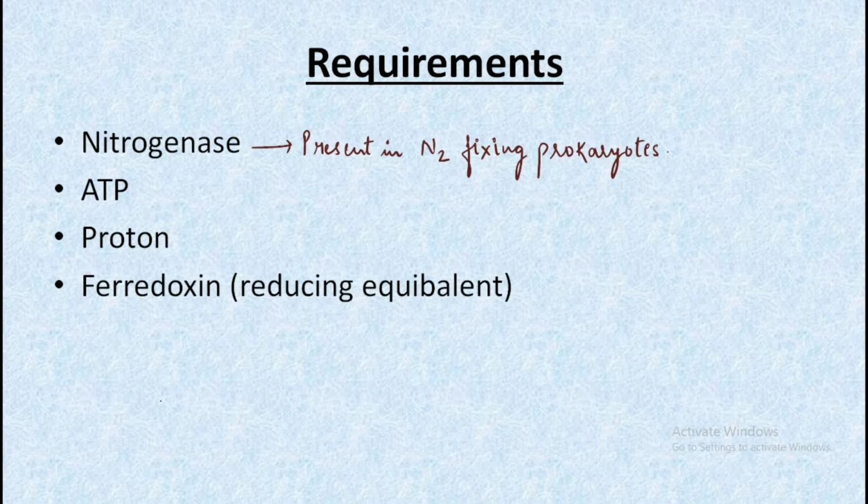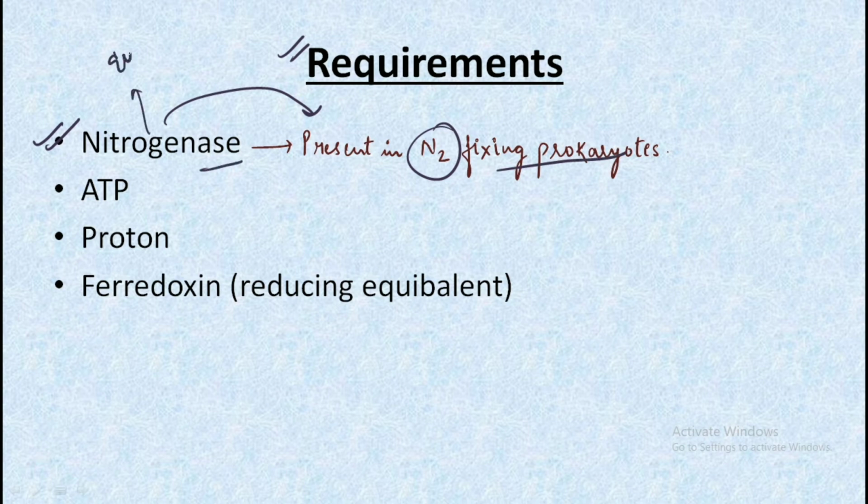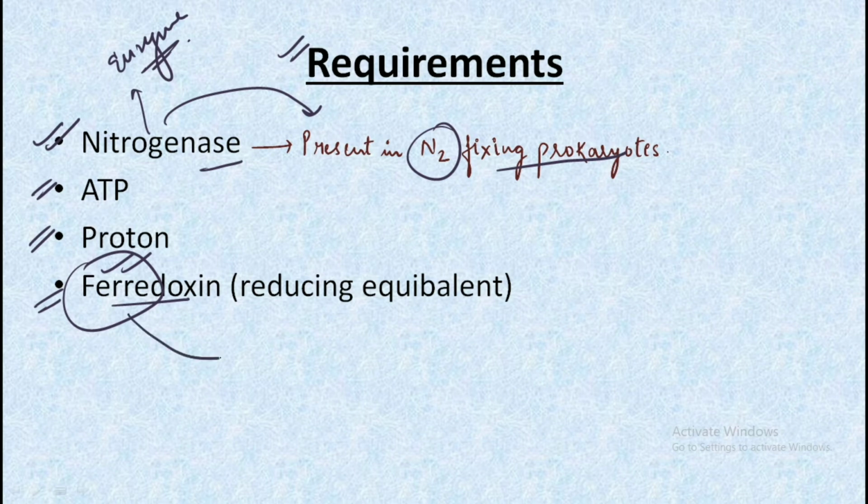Let's move forward and understand the requirements for this nitrogen fixation. For nitrogen fixation, we require 4 main important things, that is nitrogenase, which is present in the nitrogen fixing prokaryotes. Nitrogenase is a type of enzyme which is used by the bacteria for the conversion. Then we require ATP, that is the energy. We also require protons and ferredoxin. Ferredoxin is a very important requirement, make sure you remember this, and this ferredoxin is used as a reducing equivalent.